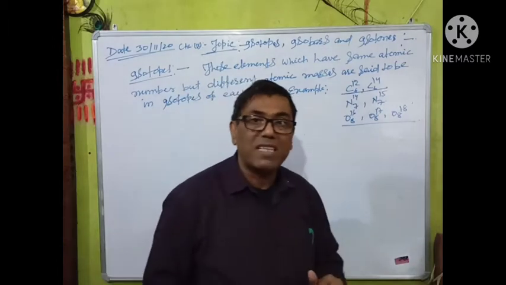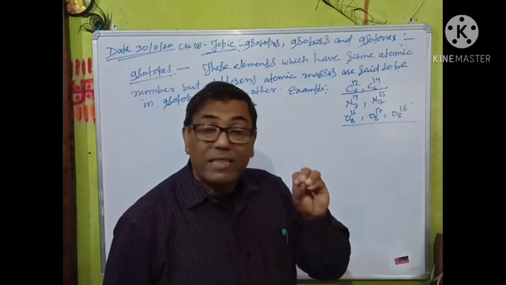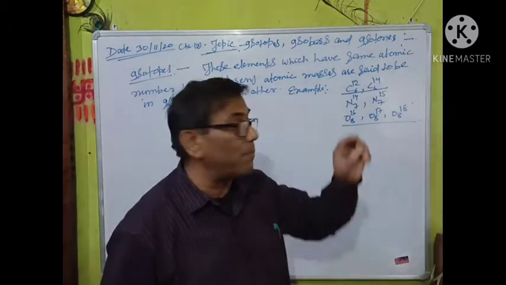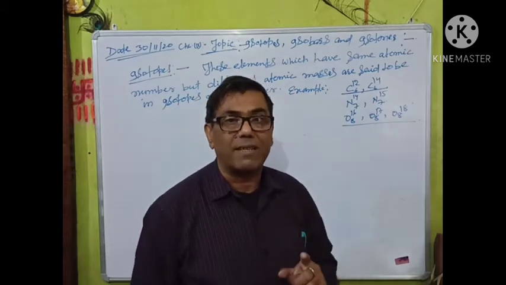These atomic masses are different because of the different number of neutrons present in the nucleus of the carbon atoms.